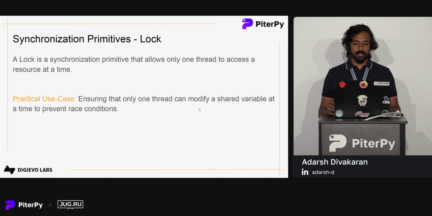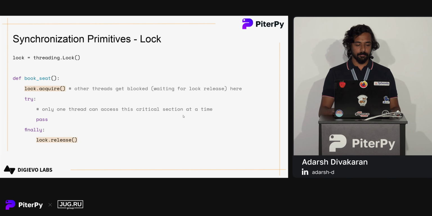So this is a classic example. We have seen our booking application. We can use locks to solve this issue. This is our previous code. We can introduce locks to our book seat function. We have lock.acquire. Once a thread reaches this point, one thread can acquire the lock using the lock.acquire method call.